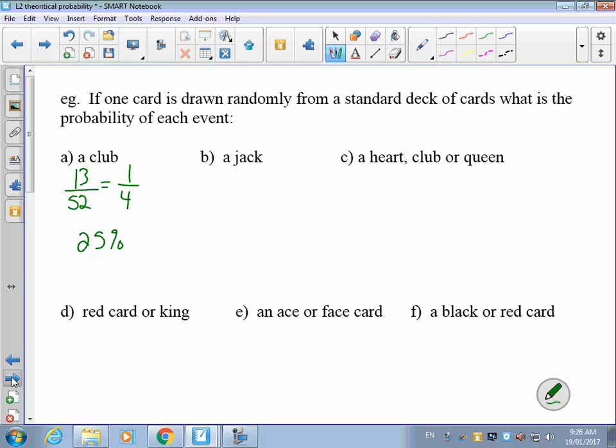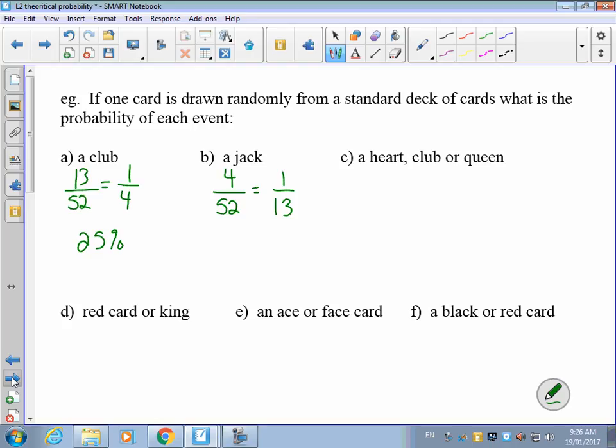A jack. There are 4 jacks in a deck of cards. A deck of cards has 52. So we have 4 chances in 52 to draw a jack. And we can reduce that. They both divide by 4 to a 1 in 13 chance.